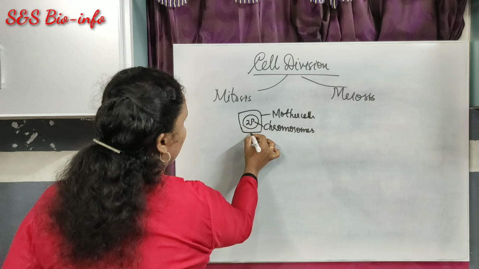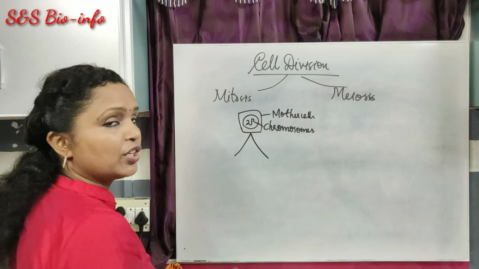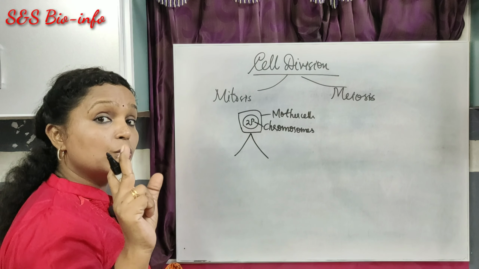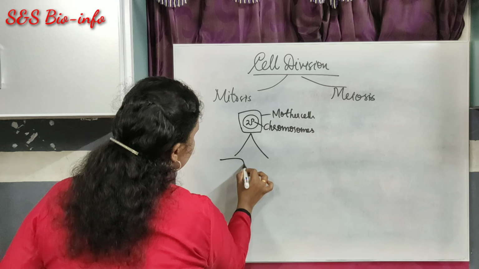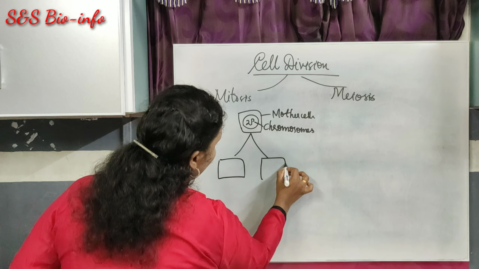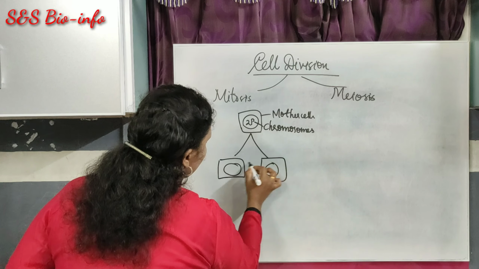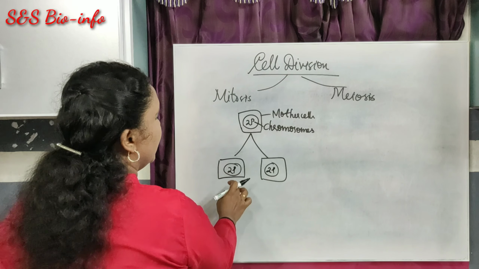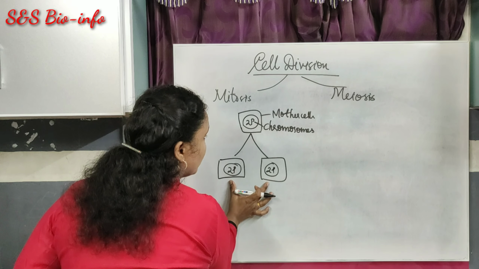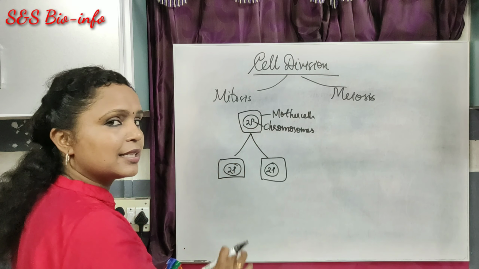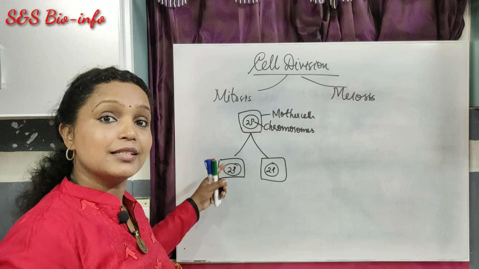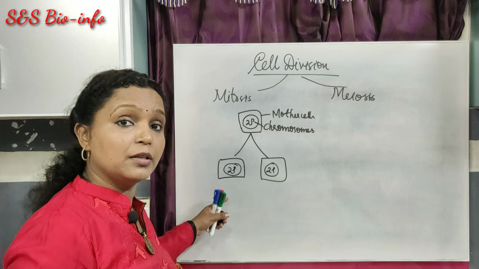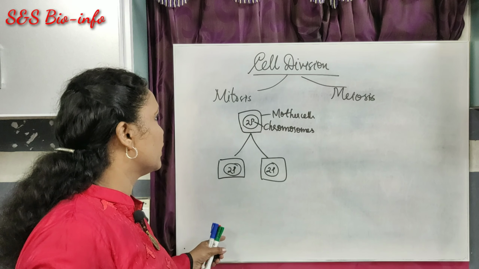This mother cell undergoes the mitotic division and produces two exact copies of daughter cells with the same number of chromosomes. Here also two pairs of chromosome. Here also two pairs of chromosome. Here we can see these are the exact copies of the mother cell. This is the way the cell division occurs in the somatic body parts of the living organisms.